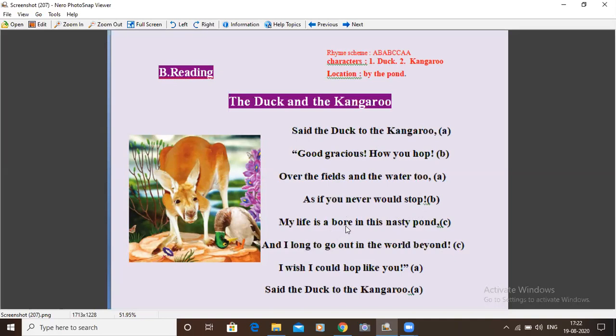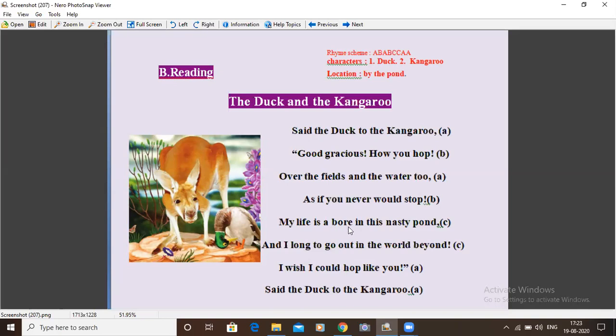See, for example, in the English language, bore has a different meaning, but here the poet Edward Lear, as I said, remember about inventing new words, to suit his purpose, invented this word. My life is a bore.